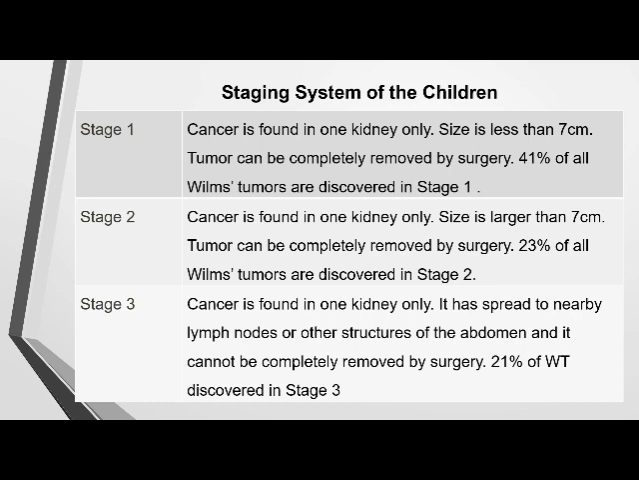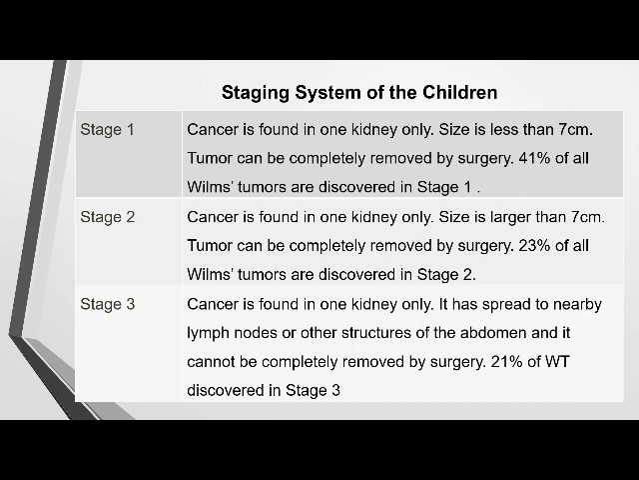Then stage 2: cancer is found in one kidney only. Here the size will be larger than 7 centimeters. Then the tumor can be completely removed by surgical correction. Then 23% of all Wilms tumor children will be recovered by this stage 2.